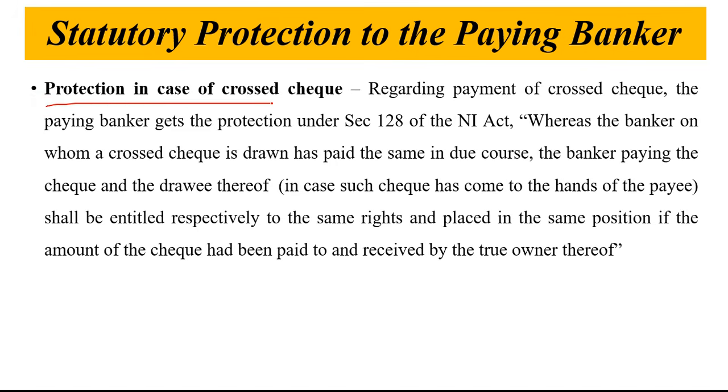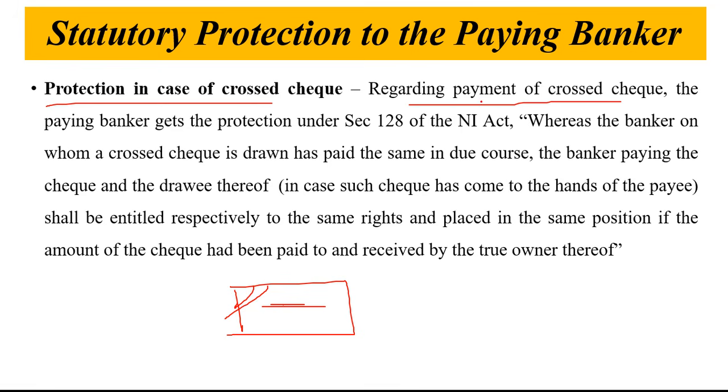Next, protection in case of cross check. Protection in case of cross check means regarding payment of cross check. Now cross check means, suppose this is the check and there are two parallel lines crossed. When there are two parallel lines drawn on the check, that is called a cross check. Cross check means whoever's name is written on this check, that person will receive the amount in his bank account. So that is called a cross check.